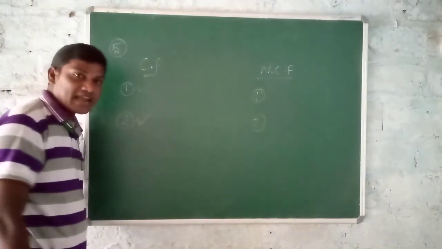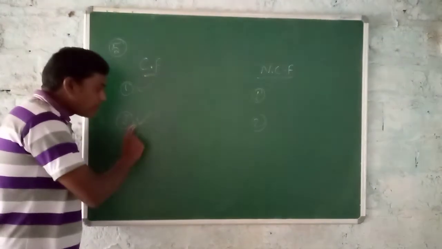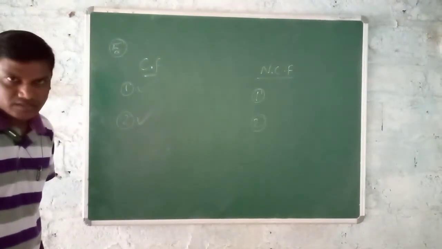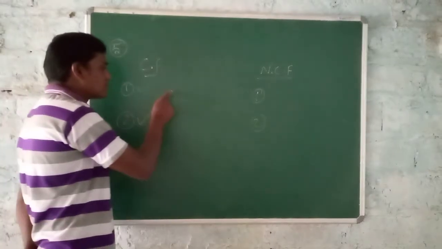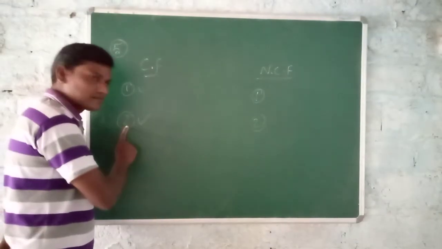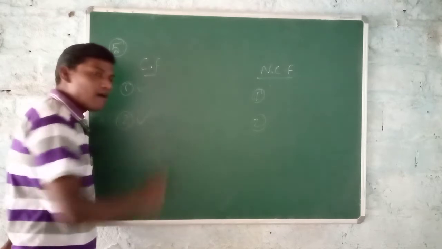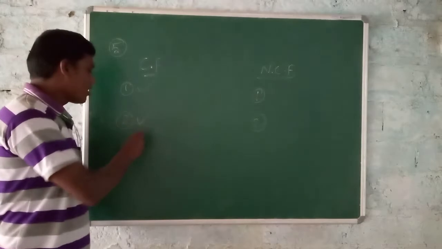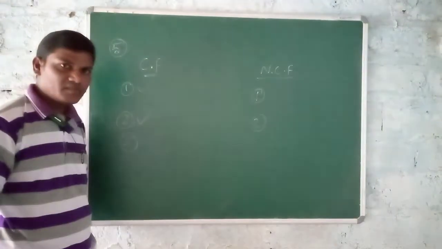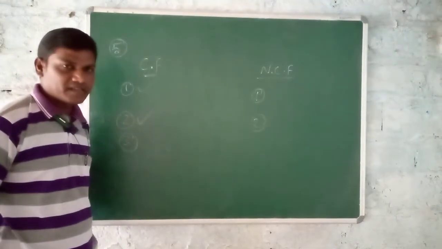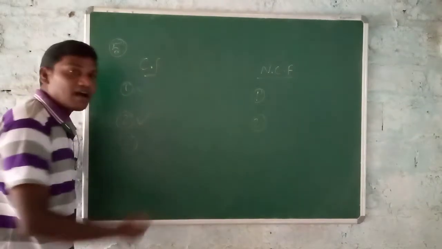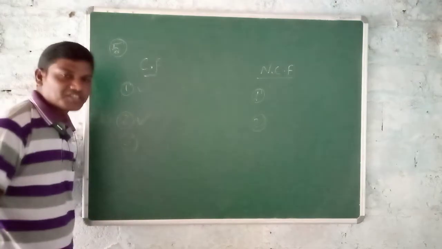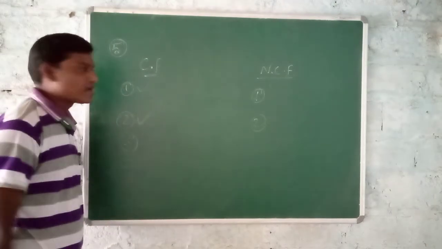Another one we can also write: a man standing on a level floor, which also belongs to the normal force. Are you understanding? First one, a book is placed on a table. Second one, a man is standing on a level floor. Next, one more example we discussed. Yes, you can write two. Another one I will also explain: a ball is rolling on the ground. The speed gradually decreases because of the frictional force acting on it. That is what we observe.